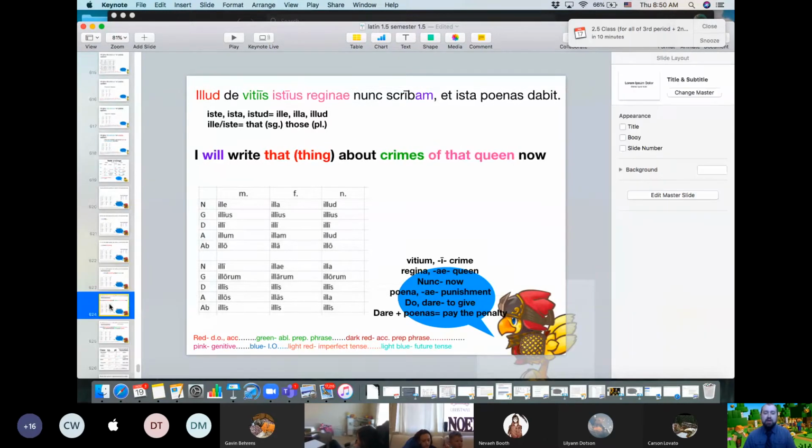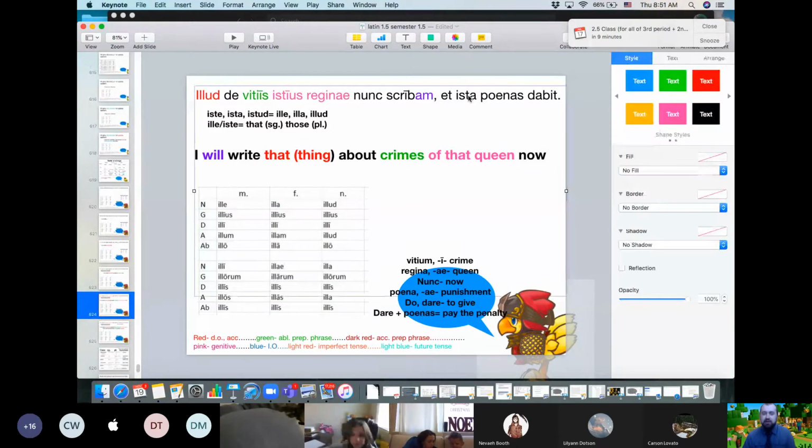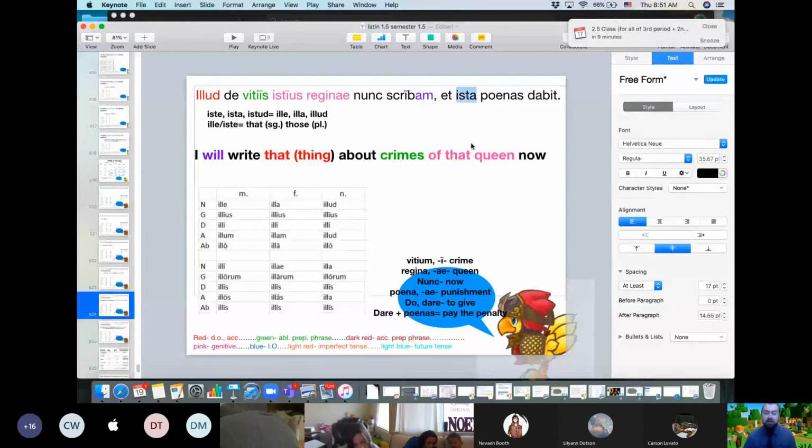Now the only way that ista is sometimes translated differently than illa is where it's like that something of yours, where it has a possessive energy. But I won't even really worry about that now. We could say about that queen of yours, but you don't need to add yours. Ista really is identical to illa, same pronoun. And ista dabit poenas. The weirdest thing back here is that ista is all by itself, and that's probably a new subject for the last part of the sentence. It's just like illa. So we're probably talking about the queen now because I see it's feminine.